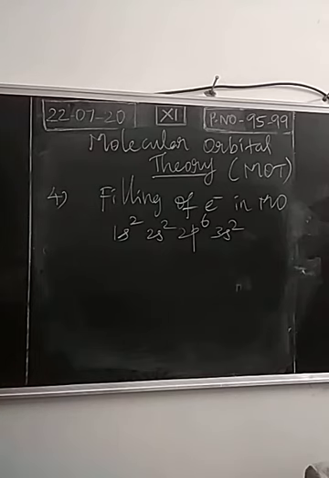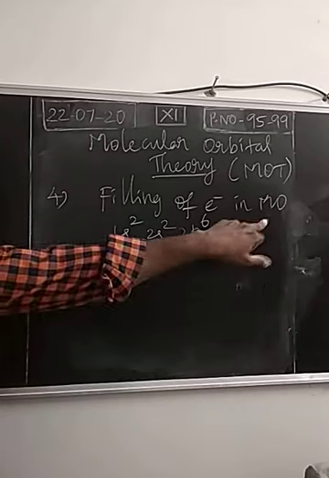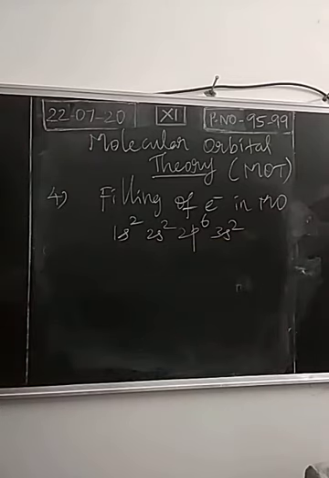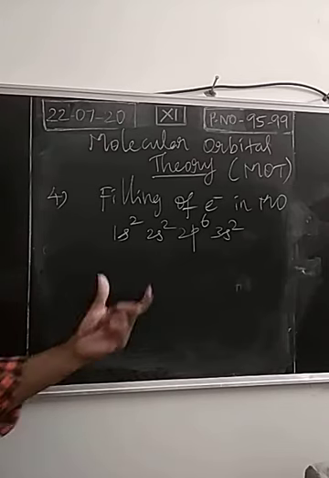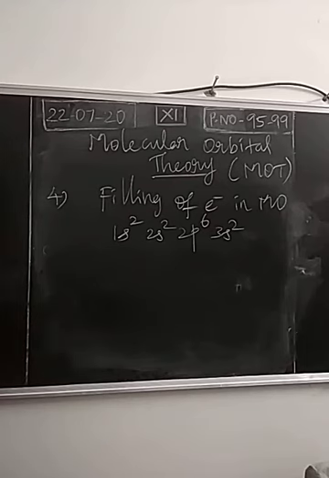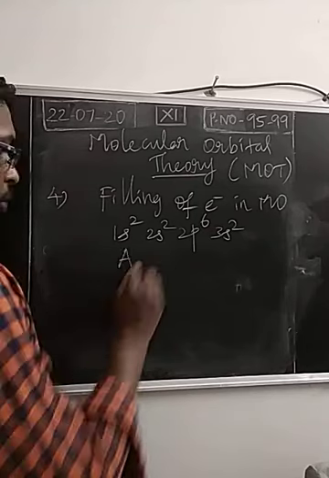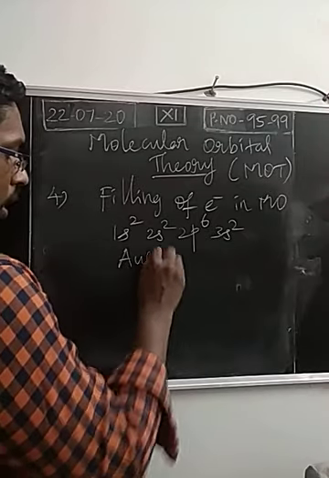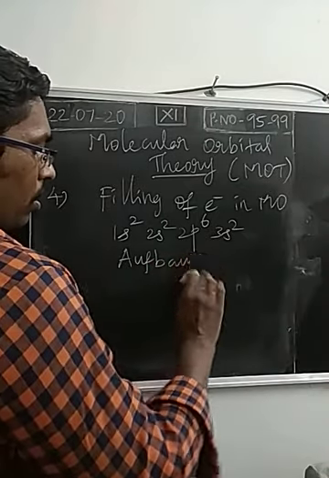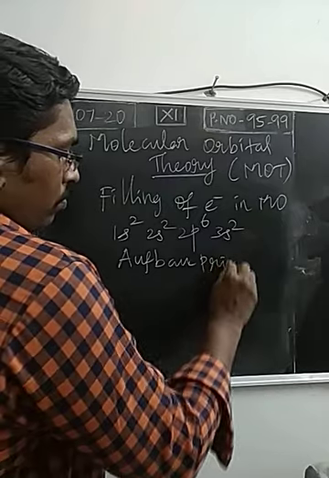So this is for atomic orbitals. The same will be applicable for molecular orbitals. As I told, molecular orbitals are of two types, bonding and anti-bonding. The filling order of the orbitals will be the same as the arrangement of electrons in ordinary orbitals. For the filling of electrons, we have some basic rules which we will study in the atomic structure lesson. There are some principles and rules, called the Aufbau principle.